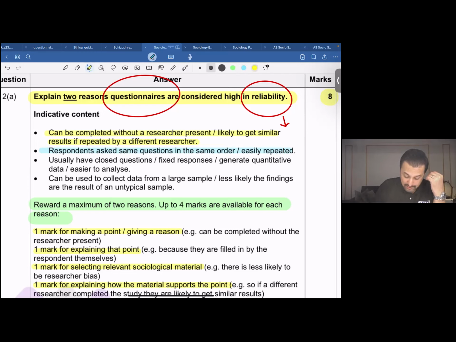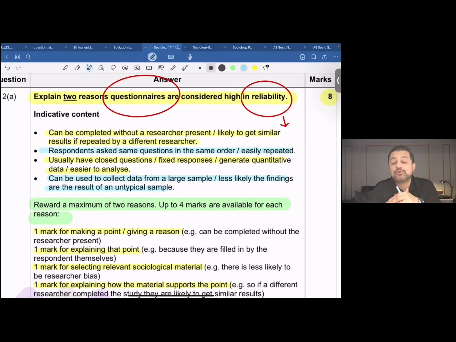Another point, questionnaires usually have close-ended or fixed responses, which could result in quantitative or numerical data being generated, which would be easier in terms of analysis. Number 4, they can be used to collect data from a large sample. They're less likely that the findings are the result of an atypical sample. Now, let's talk about a comparison between a questionnaire and an interview. You could get 100 questionnaires filled in an hour, right?